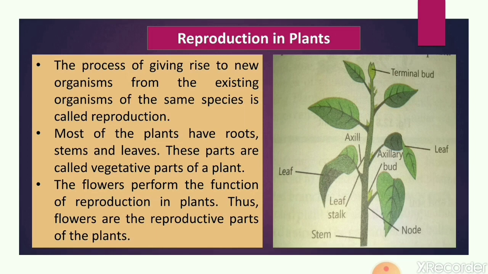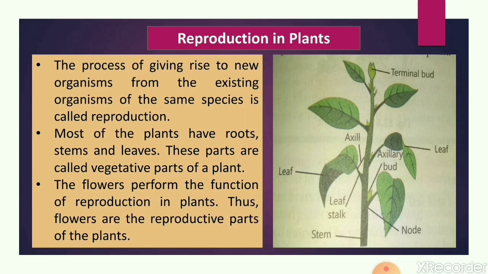And except that, two parts are there, that is the vegetative part of a plant and the reproductive part of a plant. So students, we all know that roots, stems and leaves are the vegetative parts of a plant, whereas the flower is the reproductive part of the plant. We have studied these parts, the vegetative part and reproductive parts, in detail in sixth class. So here you can see this image.